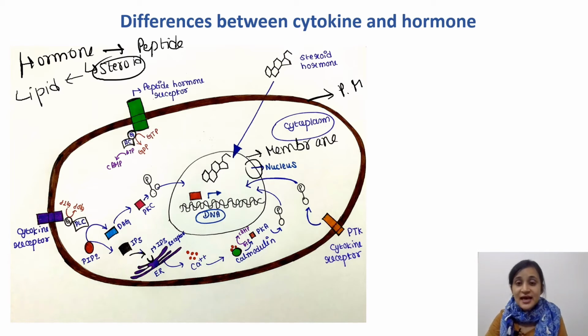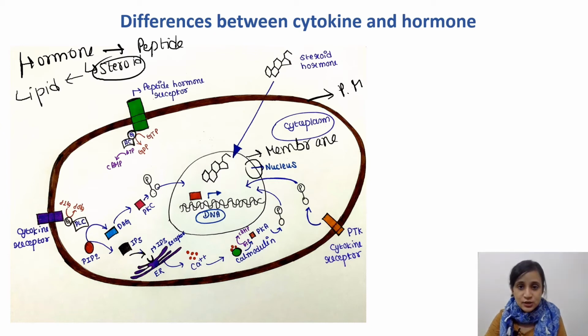But cytokines and peptide hormones are proteins, right? And they are not easily permeable in the cell cytoplasm and nucleus. They require a gate to enter, and cell surface receptors are those gates. But that gate is different for peptide hormone and cytokine. That gate is not identical for them.